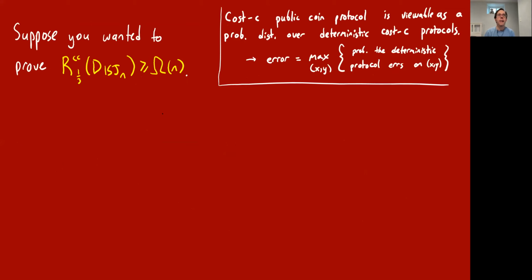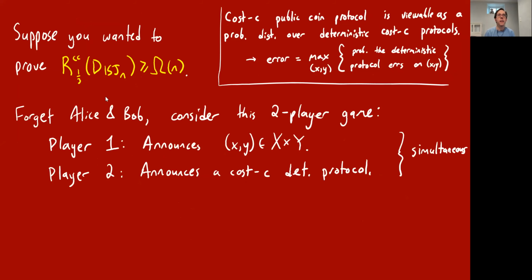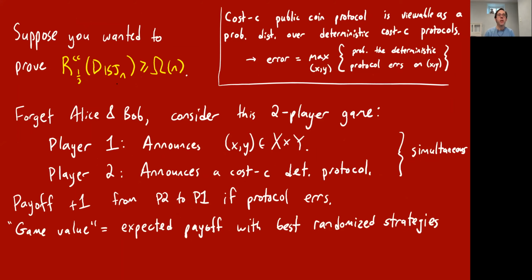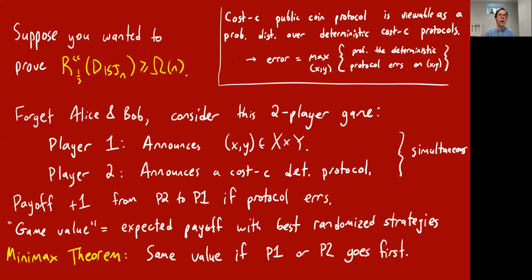So in the interest of time, again, I'm going to skip this slide for now. But it's on the subject of how you could possibly prove a lower bound for randomized communication complexity. You need to prove a lower bound on any sort of probability distribution over deterministic communication protocols that solve a problem.